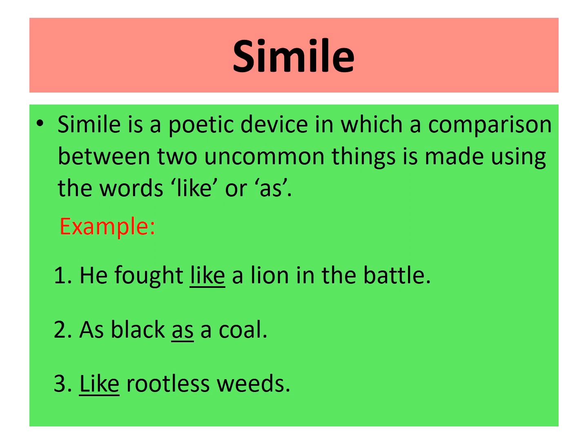Here, the bird woodpecker is compared to a coal because its body becomes as black as a coal. Next example, like rootless weeds. Here too simile is used because the scattered and untidy hair of the slum children are compared to rootless weeds.